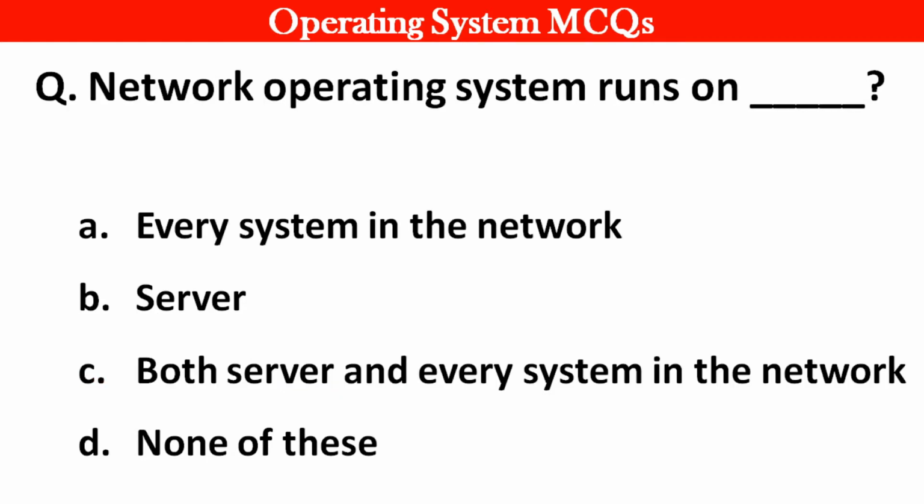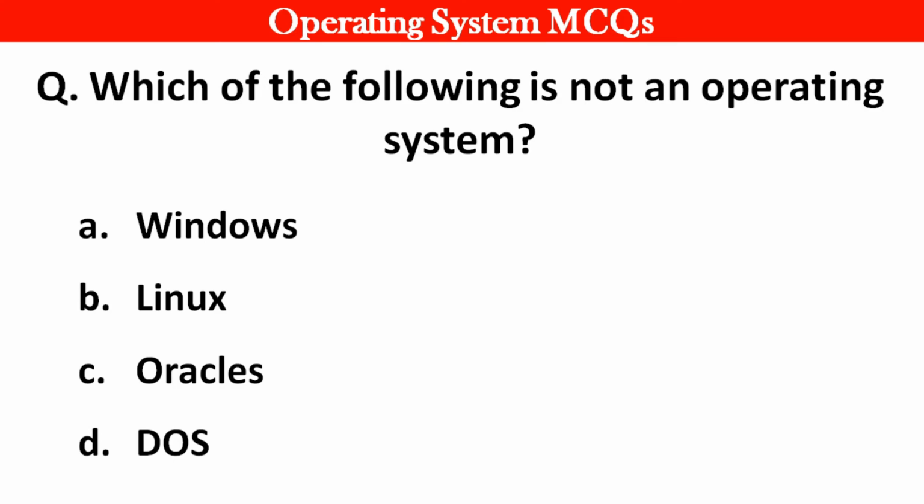Next question. Network operating systems run on dash. Right answer is option B, server. Next question. Which of the following is not an operating system? Right answer is option C, Oracle.